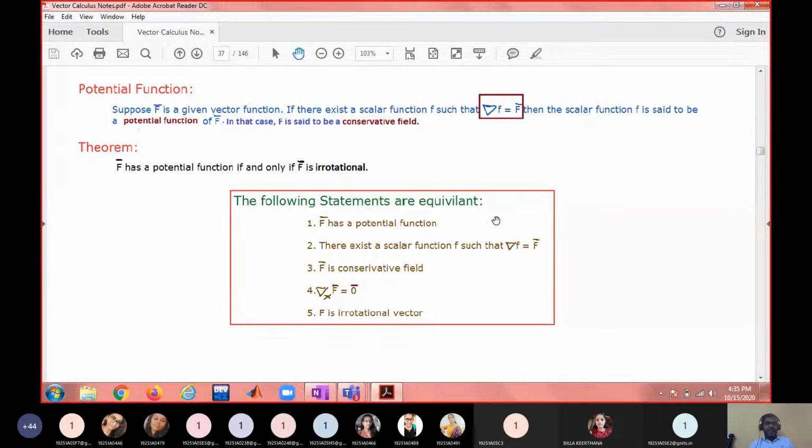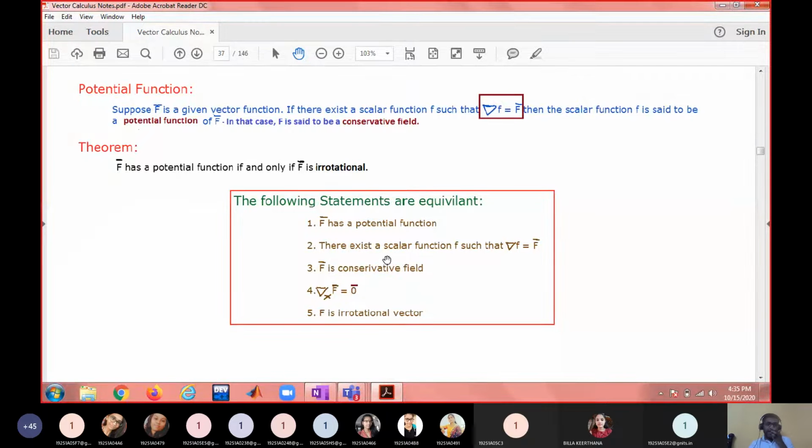So the following statements are equivalent. Whenever you say f bar has a potential function, that means there is a scalar potential for f bar satisfying this condition. Whenever there is a scalar potential, f bar is a conservative field. Conservative field is nothing but curl f bar equal to 0 bar, which is nothing but an irrotational vector.